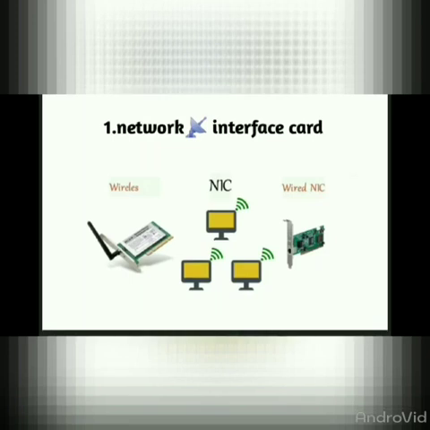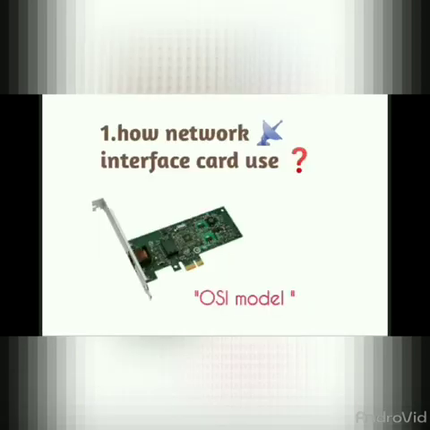Using a network interface card with Wi-Fi connections is done by a wireless network interface card. For example, see guys, here we connect a mobile phone to a Wi-Fi network using a wireless network card. So network interface cards are mostly devices to connect to the internet. That is how a network interface card is used.